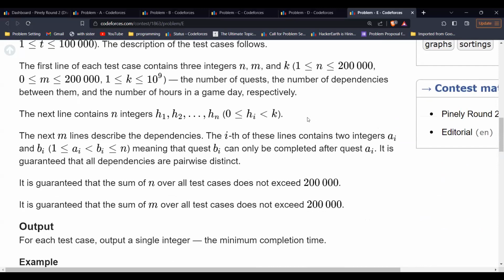So I'll write the problem statement once here. Let me take an example. Let's take the first example as 12, 16, 18, and 12. First, you're given n as 4, and then you're given m as 4 and k as 12. So this means you have n equals 4 quests.